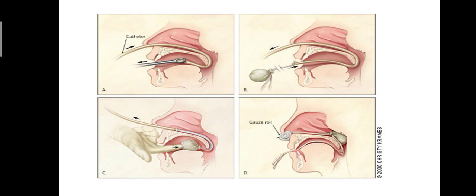That diagram shows how to perform posterior nasal packing. Image A shows catheterization through the nasal cavity and oral cavity. In the second image, they are tying the dental roll. Third, use your index finger to put the roll inside the oral cavity, and in the fourth, the gauze roll should hang from the nasal cavity outside.